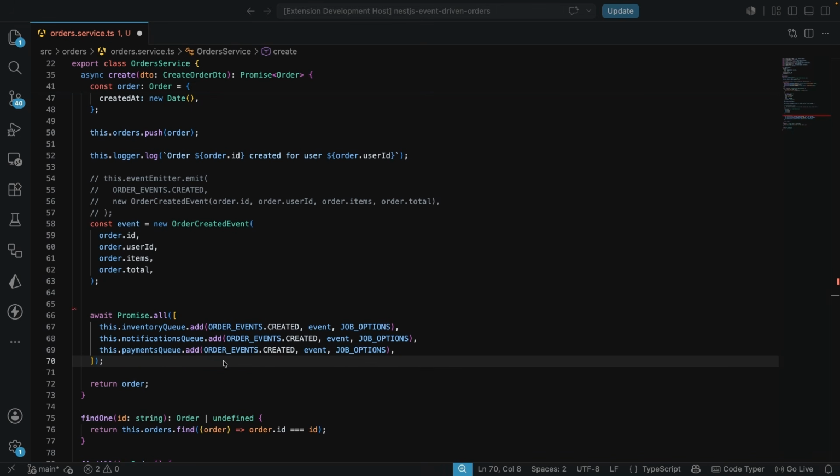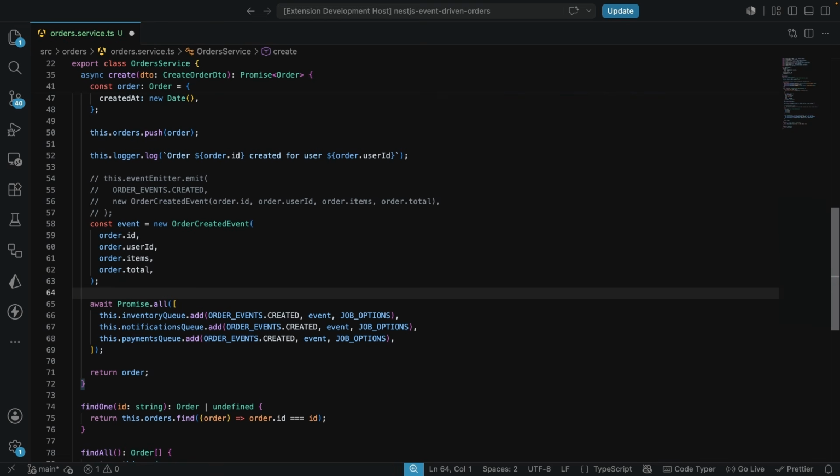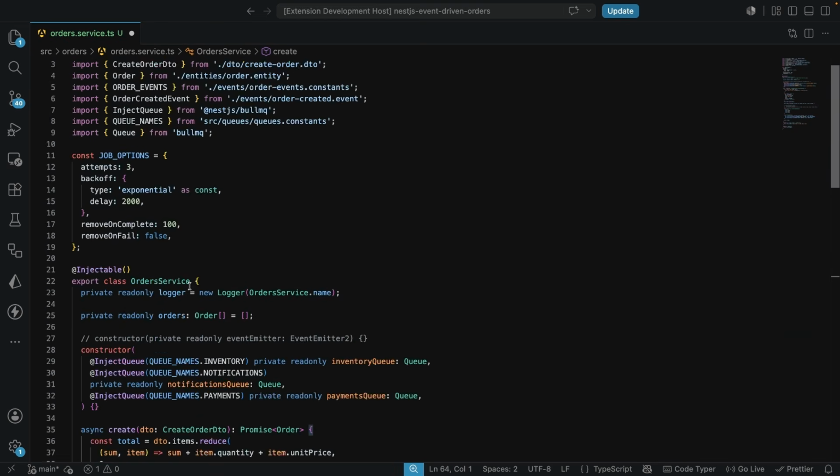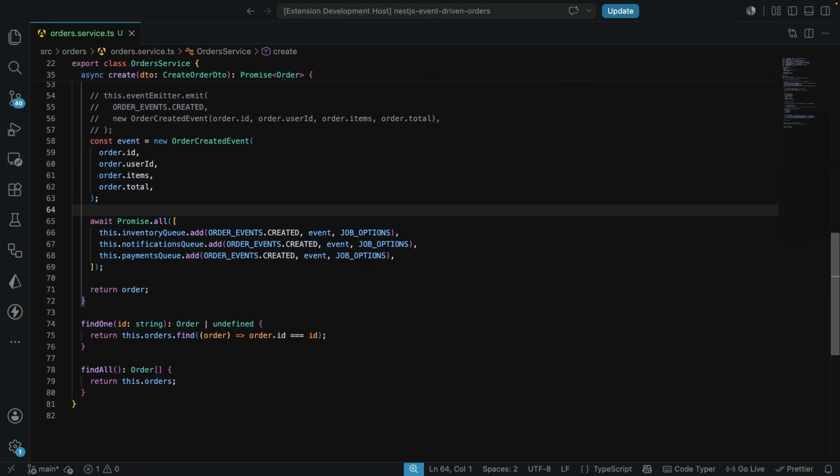What we are doing over here by having this Promise.all is publishing the same event, but this time around it is doing this to every independent consumer. As we can see, the OrderEvents.created, but this time around it's been added to the consumers, which are the inventory queue, the notifications queue, as well as the payments queue. So let me fix this linting that we have over here, and we no longer have any errors in this file, and we can give this file a save. And actually, this is enough for what we needed to change over here.